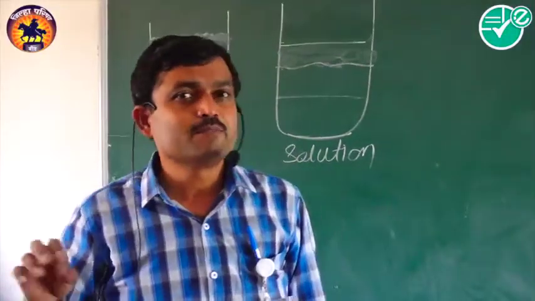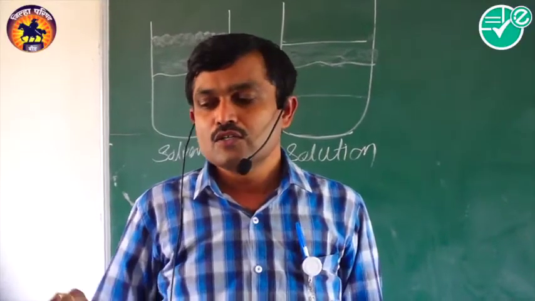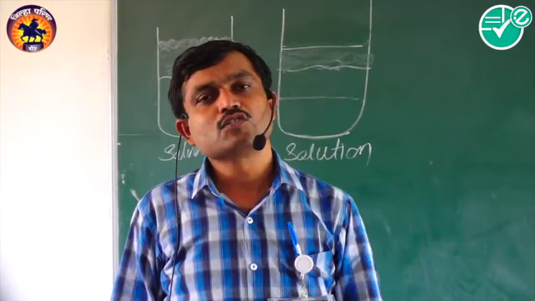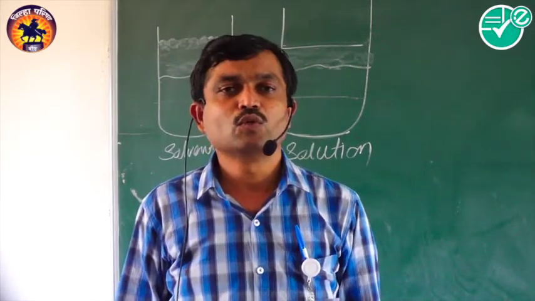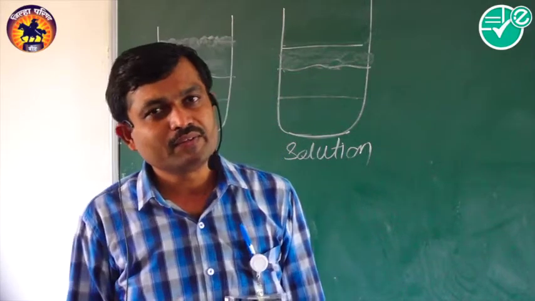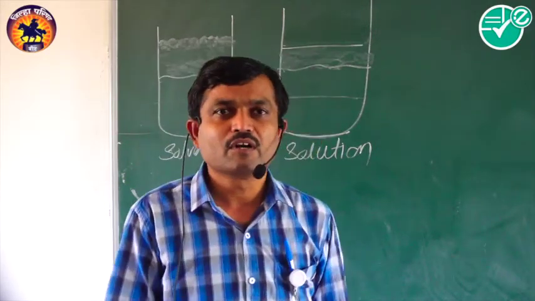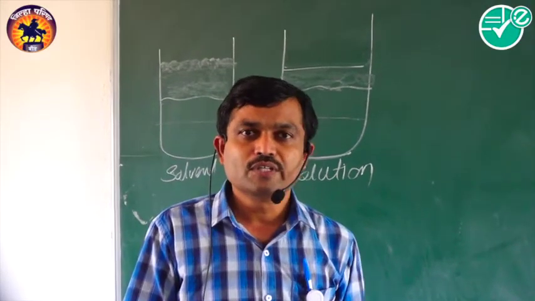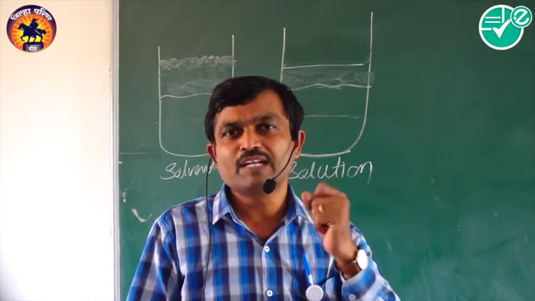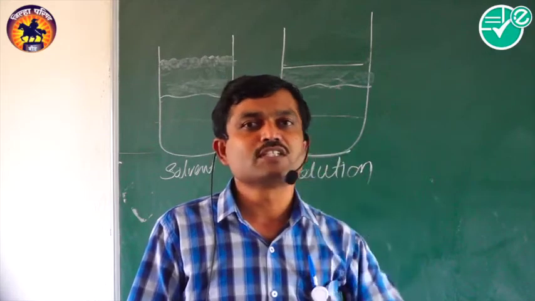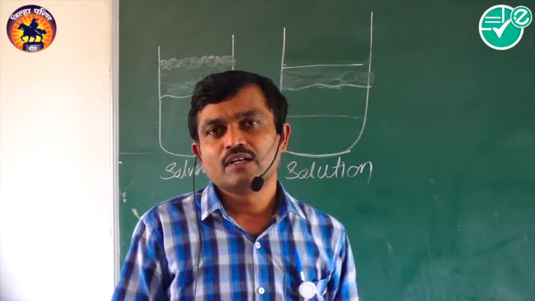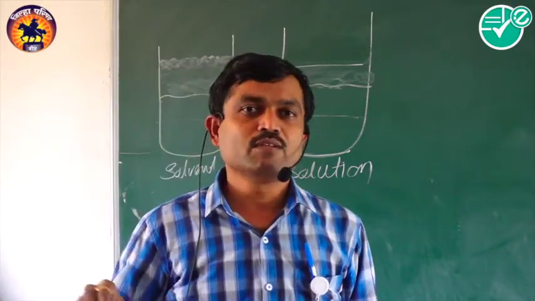So, in the last period, we discussed colligative properties. The first colligative property we discussed is the lowering of vapor pressure. If we consider the lowering of vapor pressure, the vapor pressure of the solution is less than the vapor pressure of the pure solvent. Depending on that, we also discussed another colligative property, that is the elevation in boiling point.